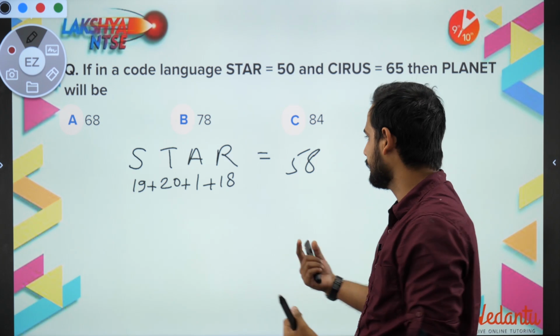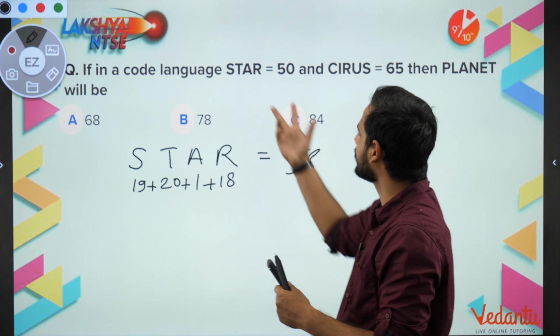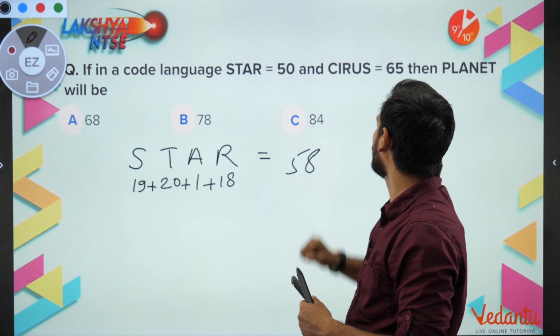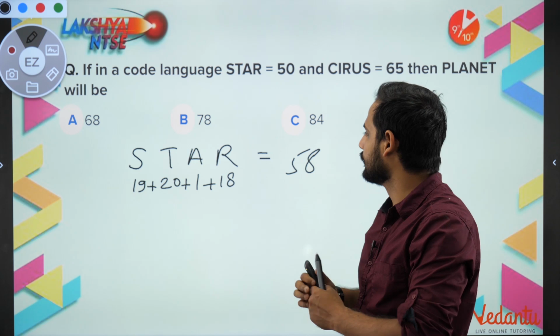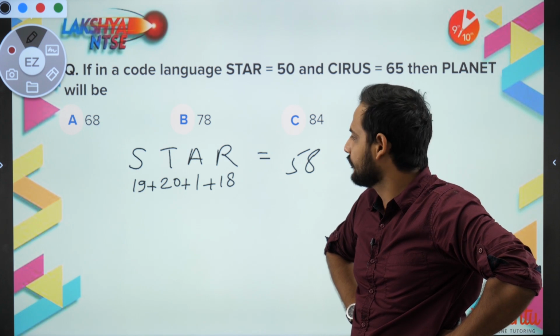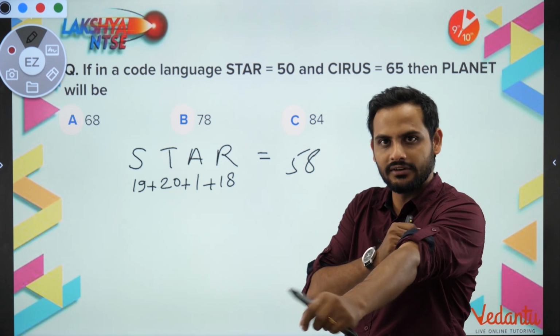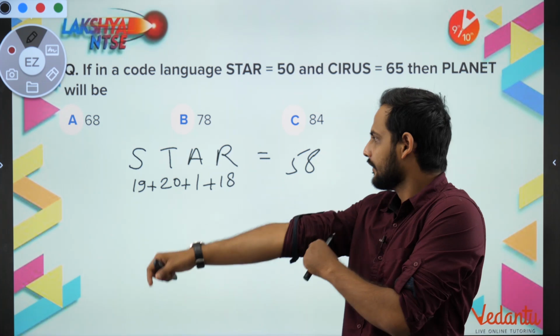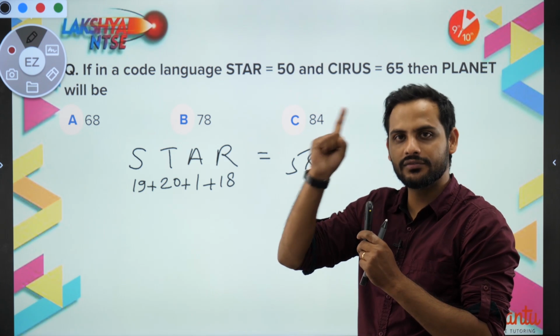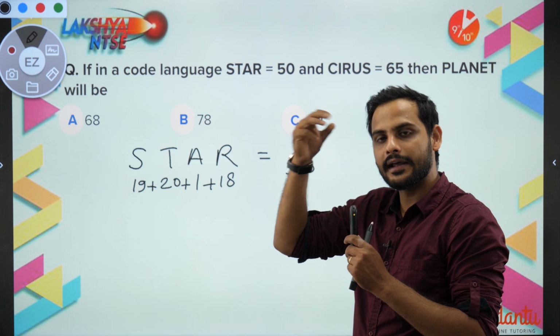From 58 to 50 you cannot say, sir, subtract 8, because it will not work for the other word. So that logic is not following. Now we have one more type of numerical value, the reverse numerical value. So I will take Z as 1, Y as 2, and X as 3.